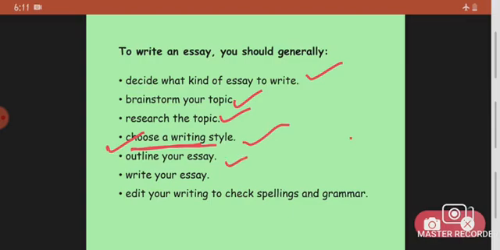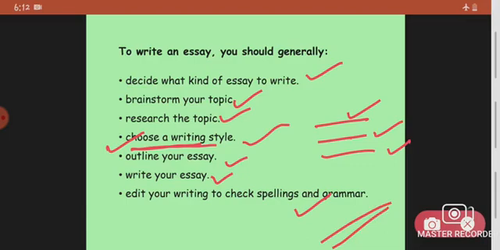Then comes the outline of your essay. Draw a proper plan on paper and don't jumble too many ideas in one paragraph. If you're writing many paragraphs, maybe 3 or 4, decide properly which paragraph will have which information about the topic. Then finally, write your essay. Once you're done with the outline, it's time to start writing. Revise for clarity, check the structure, and in the end, edit your writing. Check the spellings, grammar, punctuation, how to use quotes and other things, and that's how you'll be done.